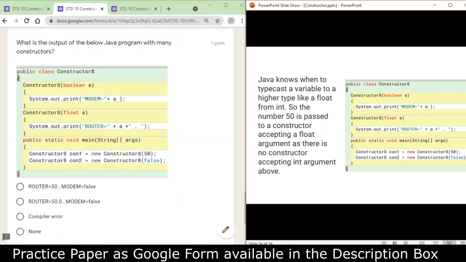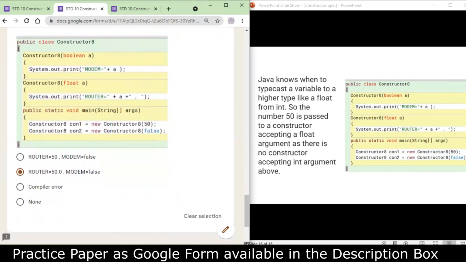So it will print router equals to 50.0, and then the constructor having boolean parameter will be invoked. So it will have modem equals to false. So the correct answer is router equals to 50.0, modem equals to false.